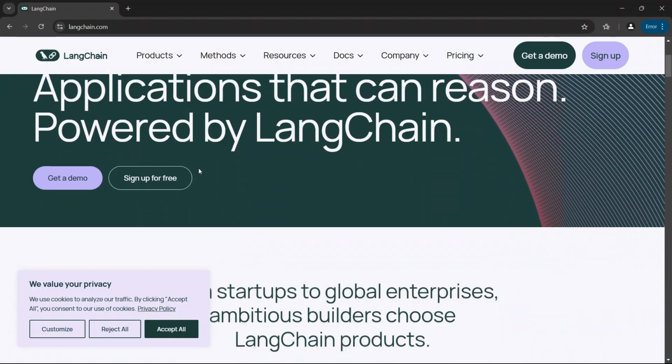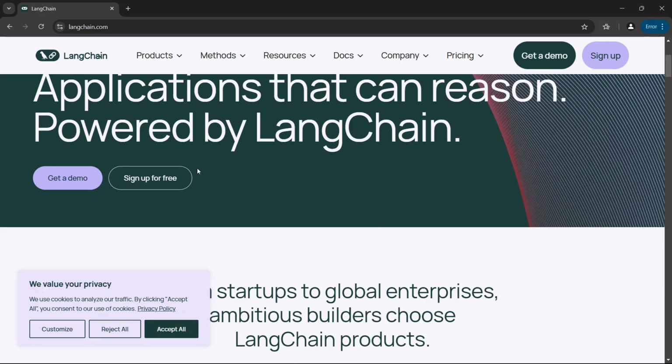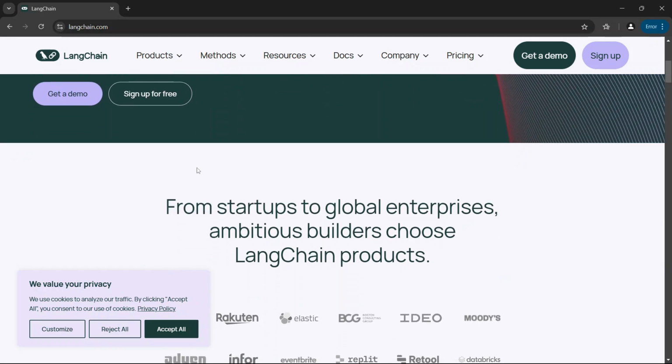Then we move on to the cons. A steeper learning curve, it requires coding knowledge to unlock its full potential. It's not for general automation, and it is focused on LLM workflows, not app integrations.